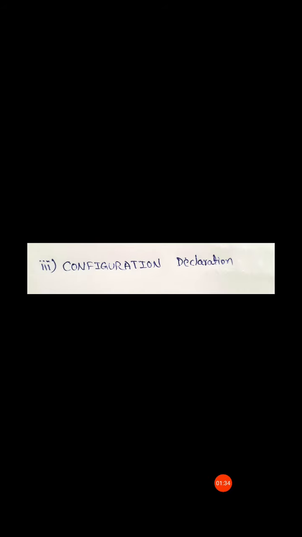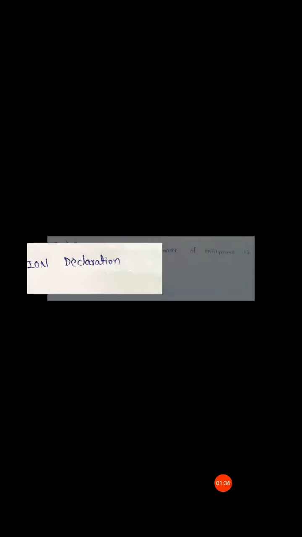Now coming to the syntax of the configuration declaration. It starts with the configuration keyword, next the configuration name, of entity name, then the block configuration, and so on.